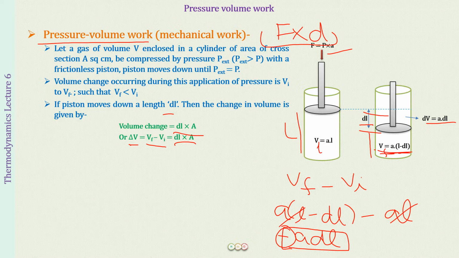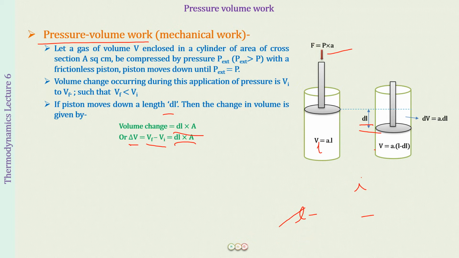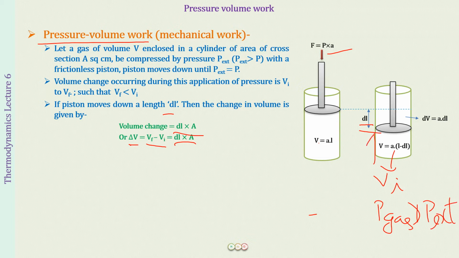If an expansion would have happened, this would have been a positive sign. Now suppose we take the reverse condition. This is going to be my initial volume. The pressure of the gas, P gas, is now greater than P external, so the gas is going to push the piston upwards.